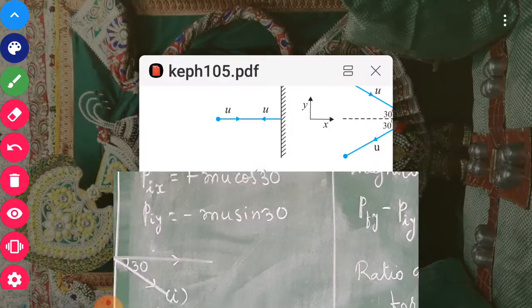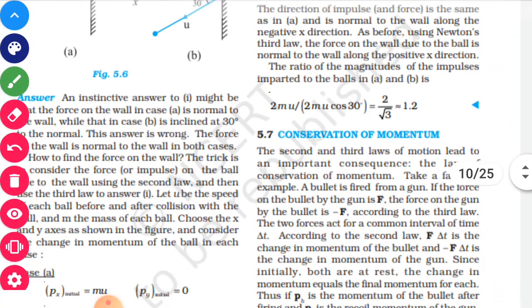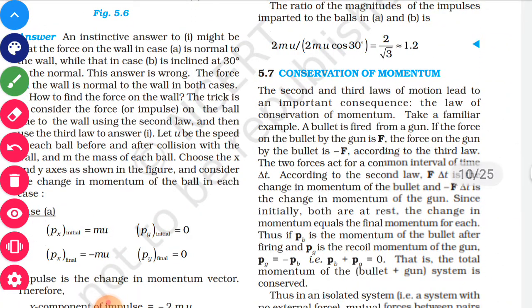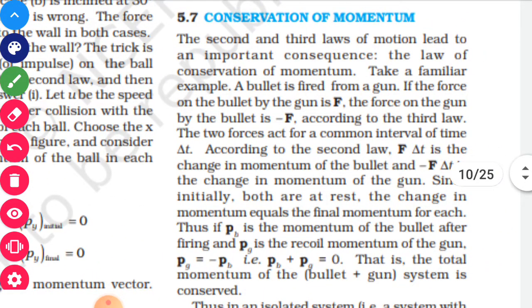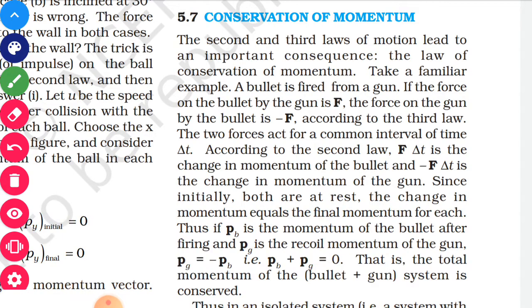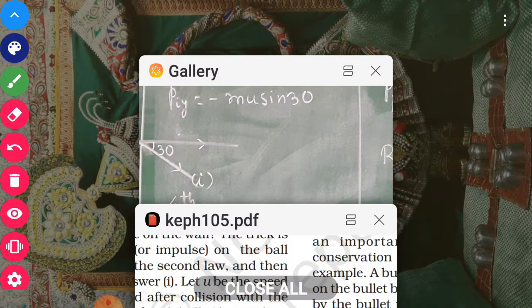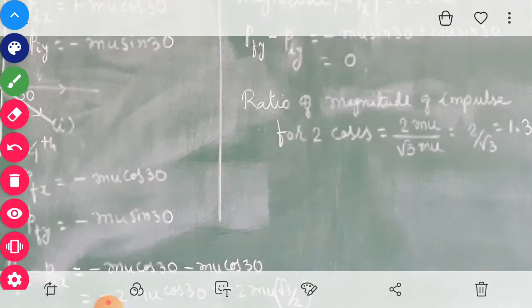Now, the conservation of momentum. By using the second law and third law of motion, a very important result is obtained, that of the law of conservation of momentum. Now try to understand one simple example which is discussed here.